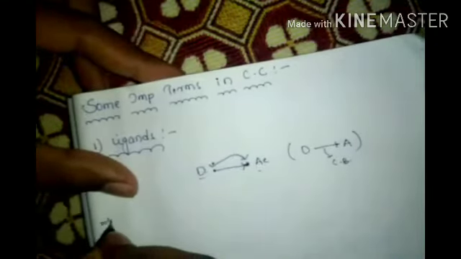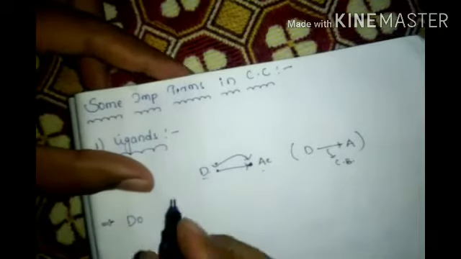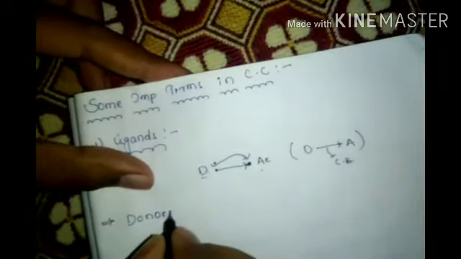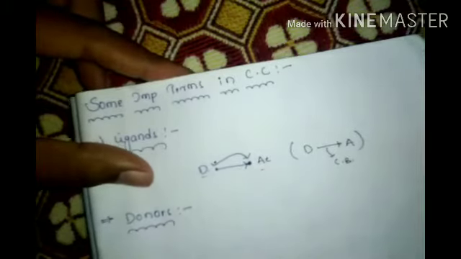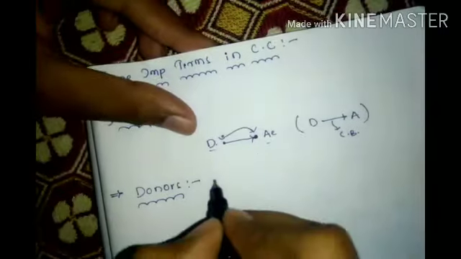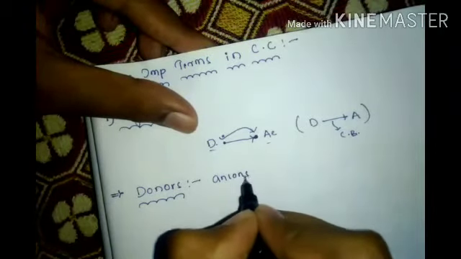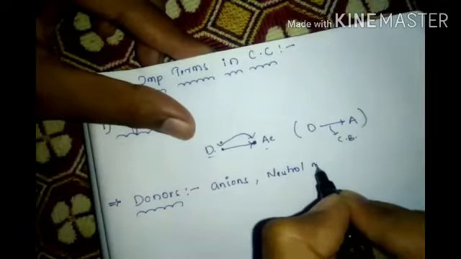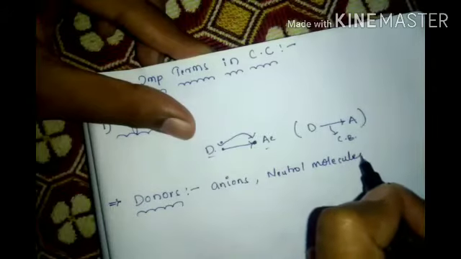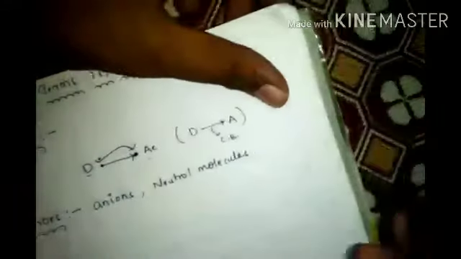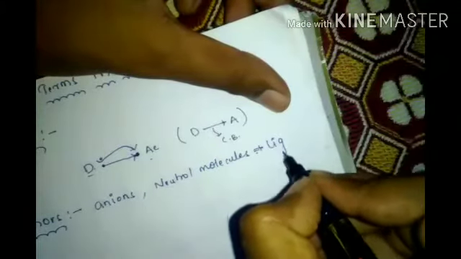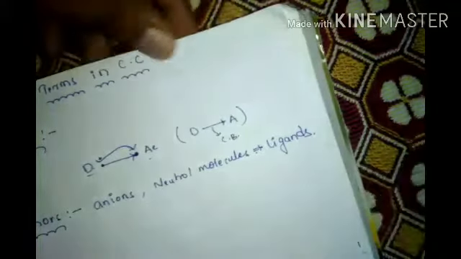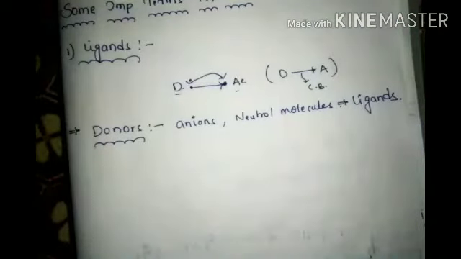So donors are anions and neutral molecules. Simply, these anions and neutral molecules are commonly called ligands. Donors means those which donate.